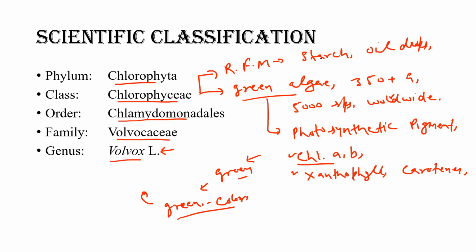Also the cell wall of Chlorophyceae is made up of cellulose. These are some important features of class Chlorophyceae. As today's topic, the alga Volvox belongs to this class, so all these characters come in Volvox.